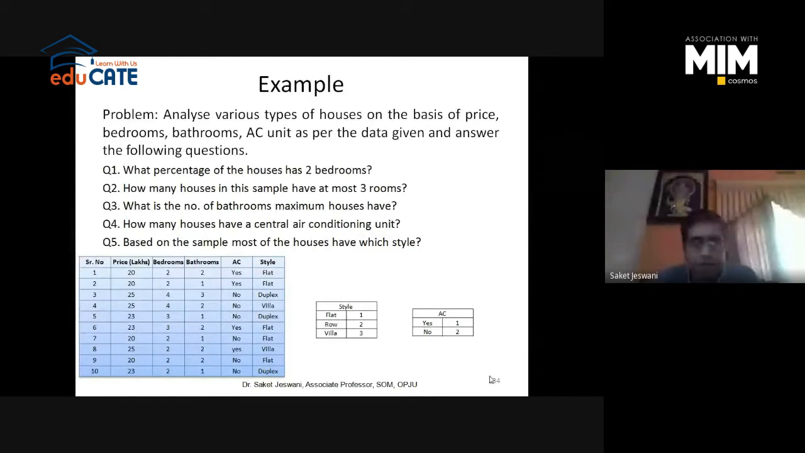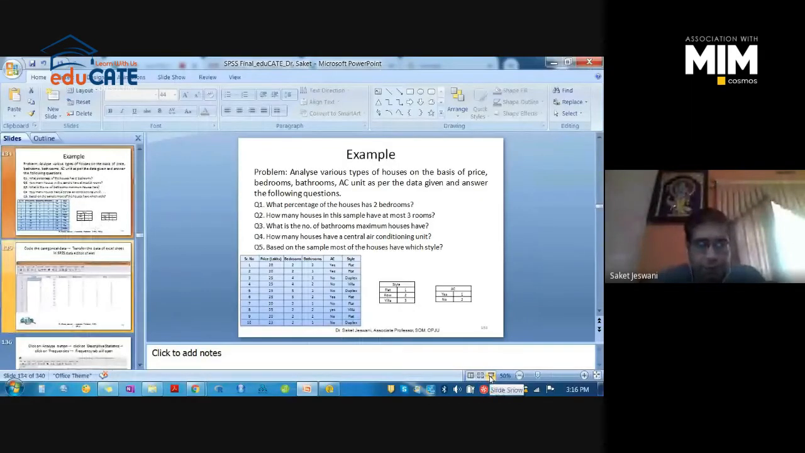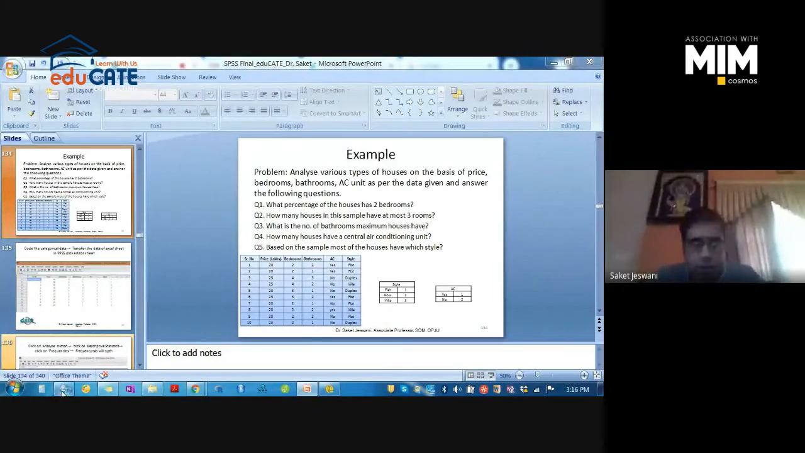Okay, so I have provided you the Excel sheet. I would request everyone to open your SPSS file and upload the data sheet named frequency. You need to practice along with me. That's how you will learn. Please open your SPSS file and upload the Excel worksheet named frequency. Hope everyone is following me.